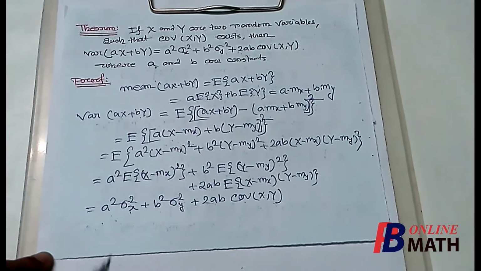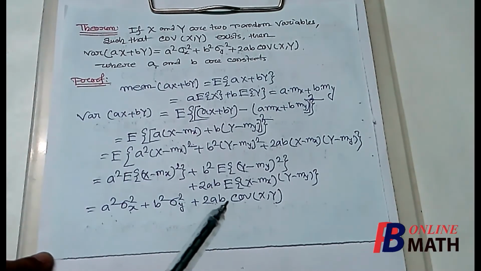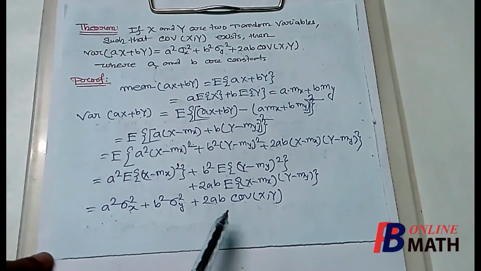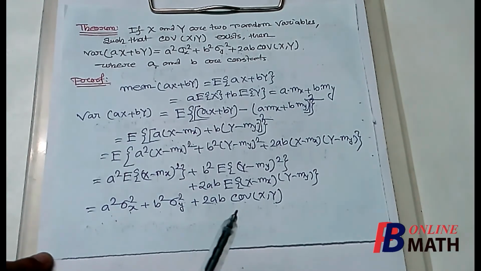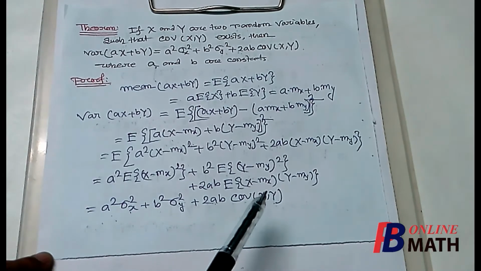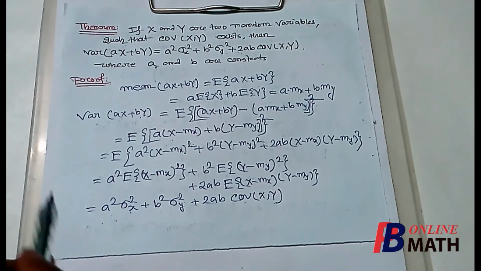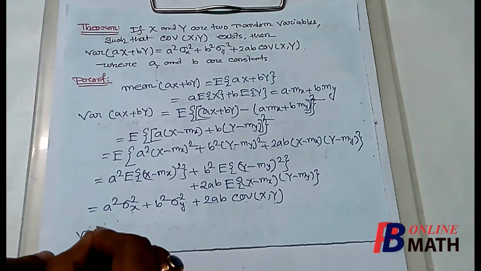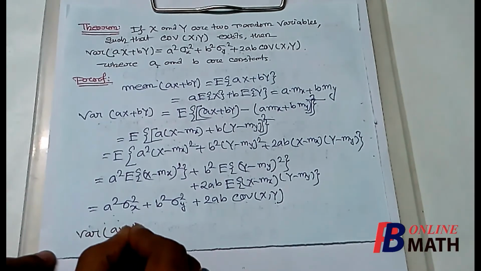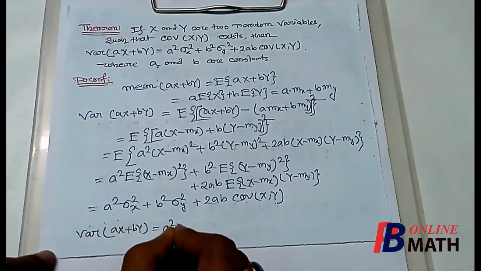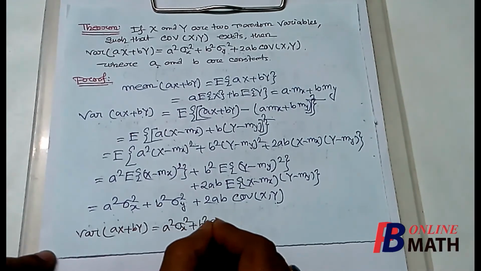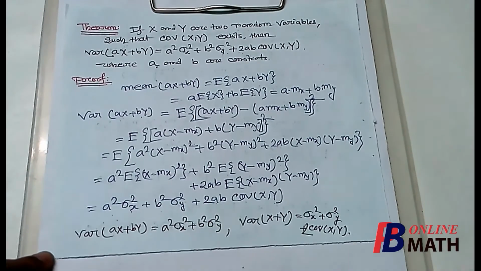Now in particular, if x and y are uncorrelated, then the last part will vanish, and also if the two variables x and y are independent, then the last part will vanish. So in the case where x and y are uncorrelated or independent, variance of ax plus by is equal to a square into sigma square x plus b square into sigma square y.